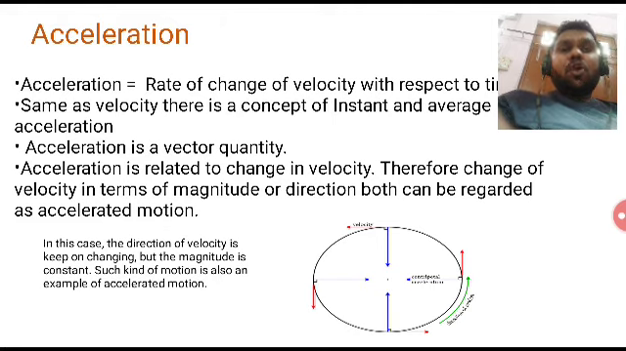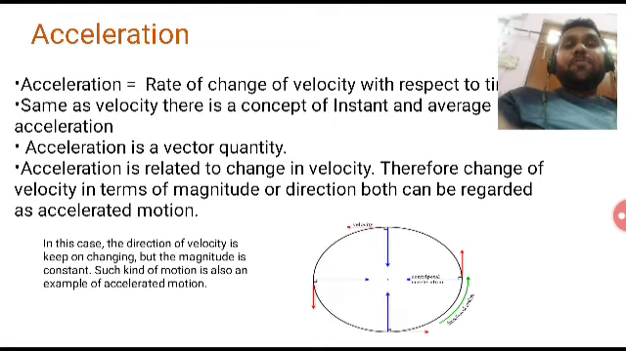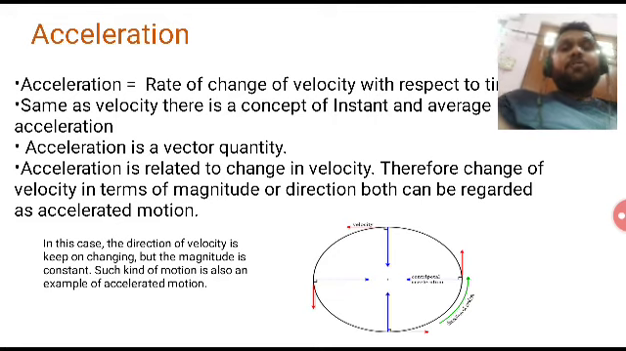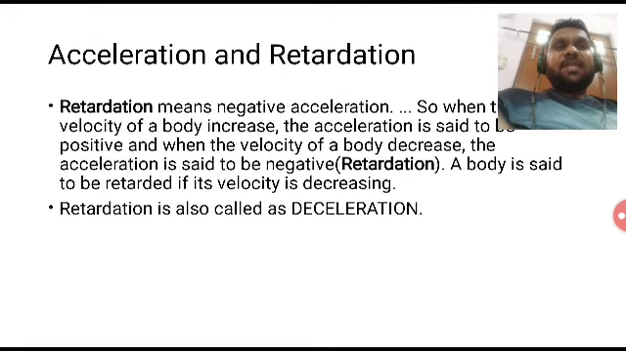Okay, so now whenever we are moving along a circular path, the magnitude of the velocity at every point will be constant, but its direction will keep on changing. So the magnitude of the velocity stays constant and the direction keeps on changing. Such type of motion is called accelerated motion.